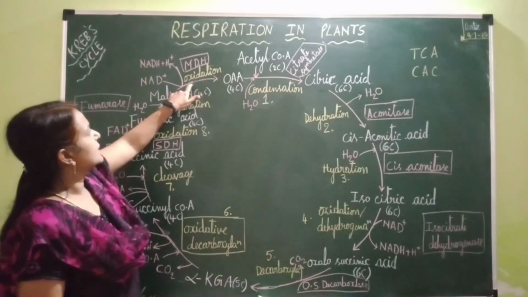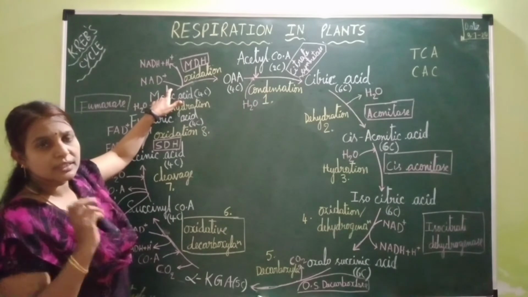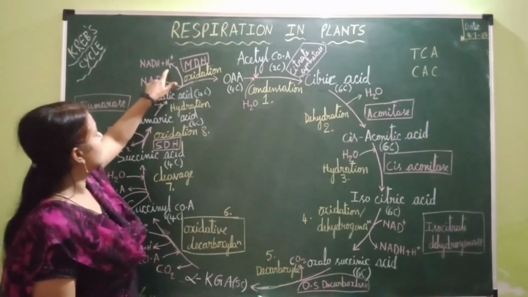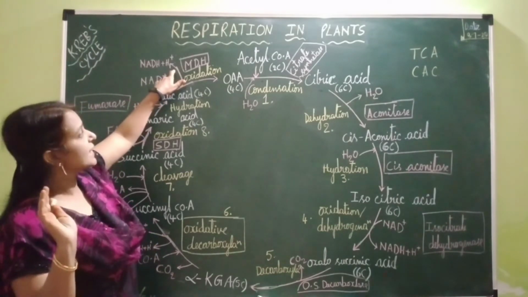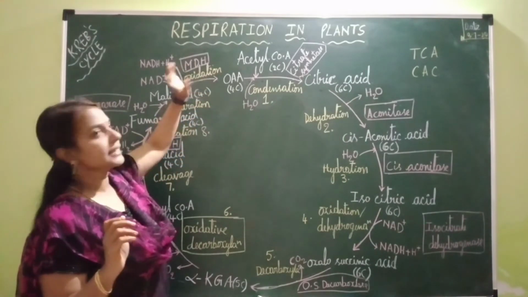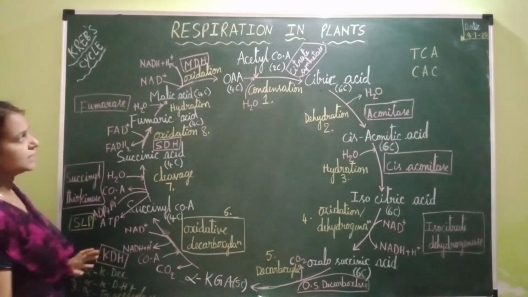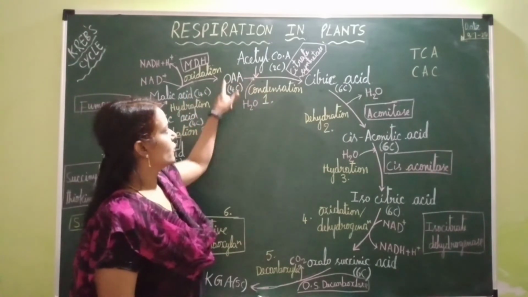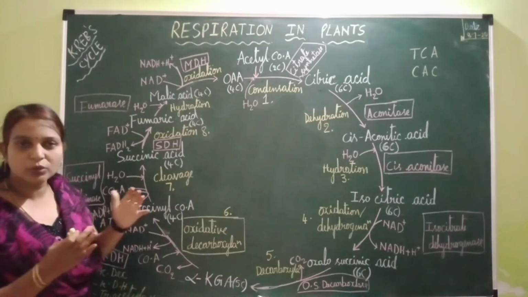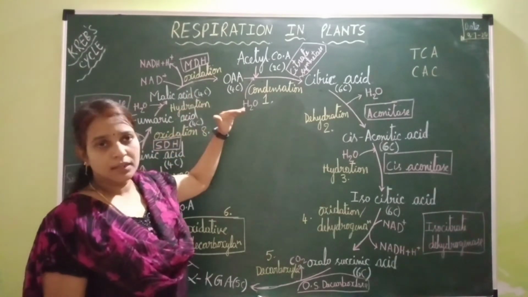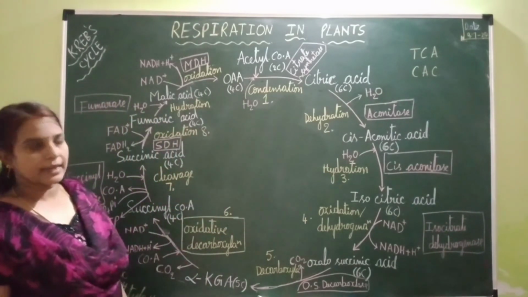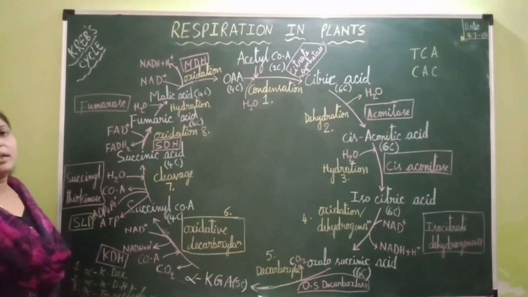So what happens when it undergoes oxidation? 2 protons and electrons are released. These protons are transferred onto NAD+. Now this NAD+ is reduced into NADH plus H+. This reaction is catalyzed by the enzyme malate dehydrogenase, resulting in the formation of oxaloacetic acid, which is a 4-carbon compound. Now this oxaloacetic acid is ready to undergo condensation with the next incoming acetyl coenzyme A to continue with the next cycle of Krebs cycle. So these are the steps involved in Krebs cycle.